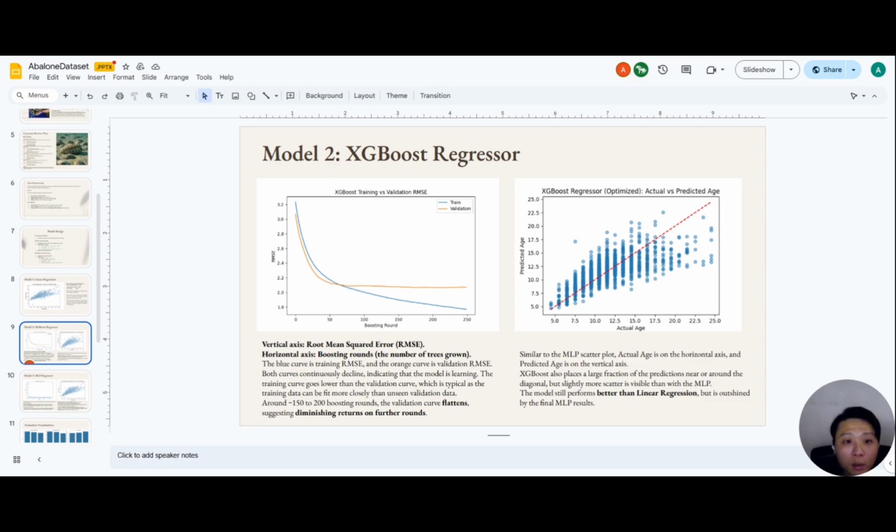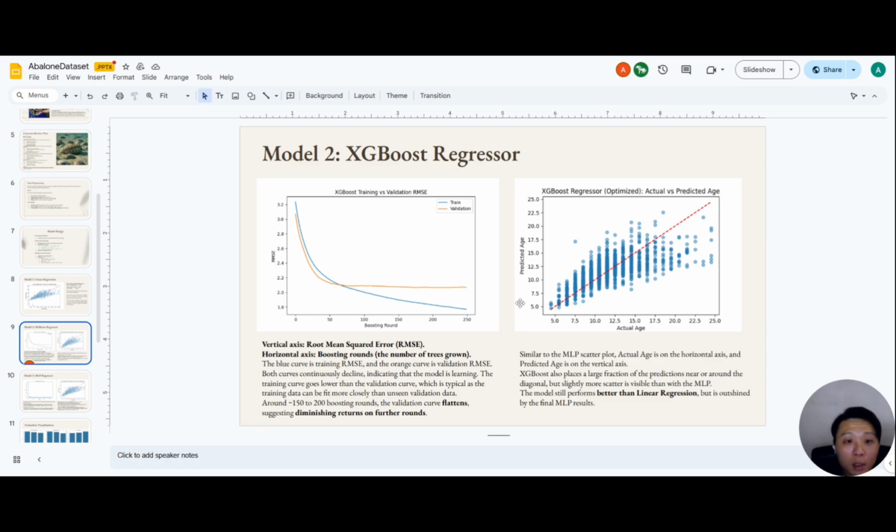On the right side of the graph is the predicted versus actual age. Many predictions align with the red diagonal line, but some scatter remains, indicating minor inaccuracy. For the performance of this model, the mean absolute error is 1.56 years deviation from actual age, and the mean square error is 4.71, indicating occasional larger errors. The R-square score is 52.4% variance explained, improving over linear regression. The key takeaway is XGBoost improved predictions but is slightly more scattered than linear regression.